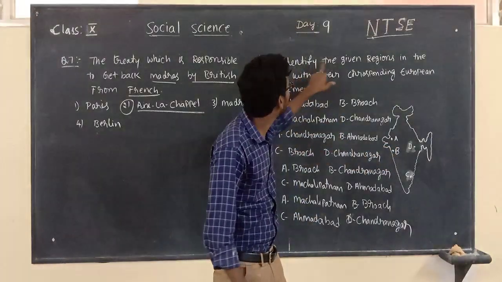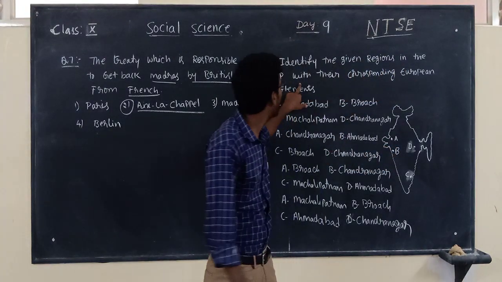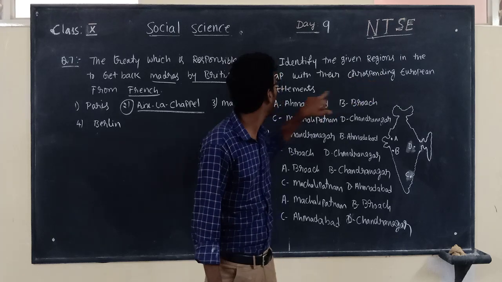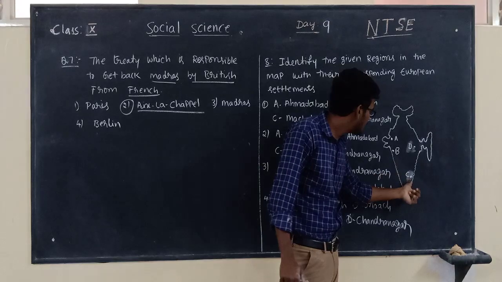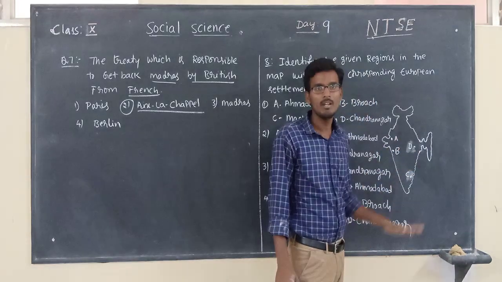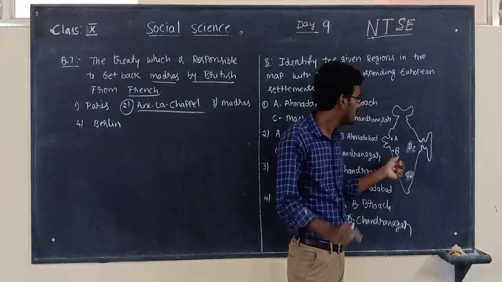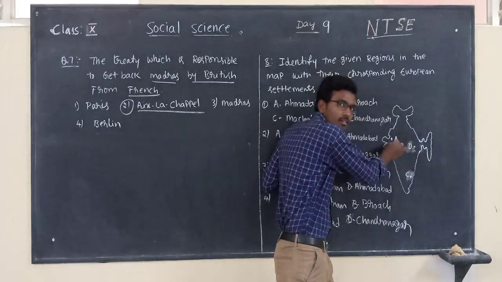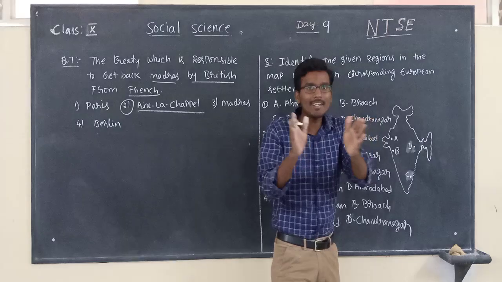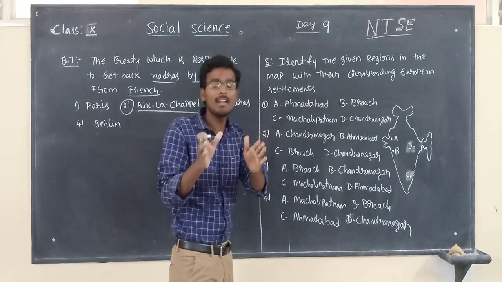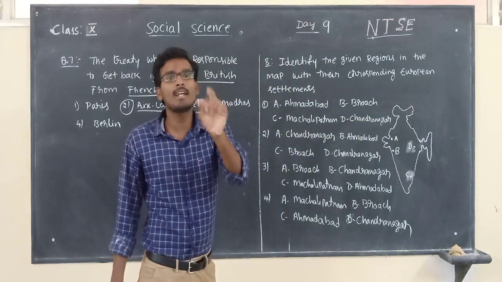Listen, identify the given regions in the map with their corresponding European settlements. Here A, B, C, D. As per the marked places, which place is A, which is B, C, D. The correct group of places is the right answer.